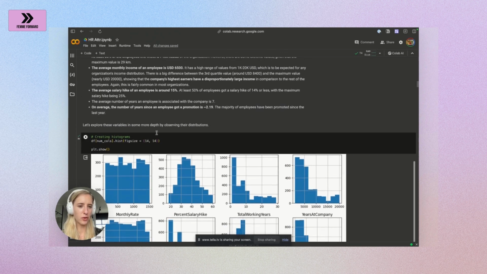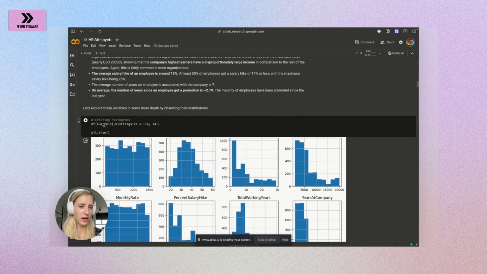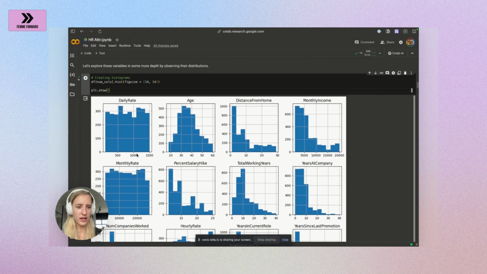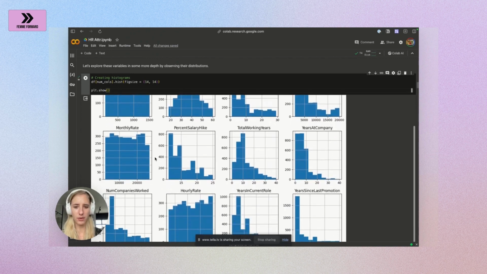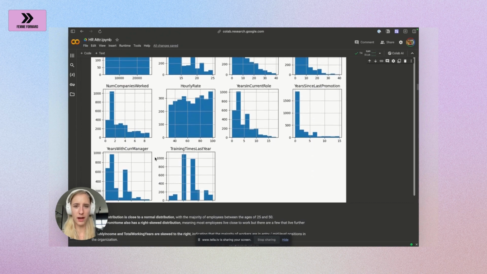And then we're going to do a bit of visualization. For all the numerical columns that we've defined above, we're going to plot a histogram in a specific figure size. And we can see here, probably as expected, age is quite normally distributed. Monthly income, also as expected, has a really right-tailed distribution. The daily rate is more uniform. And you have some other interesting insights here. For example, years in current role, also right tail: employees tend to stay up to 3 to 4 years, at least most of them, and then some only stay a little bit longer.